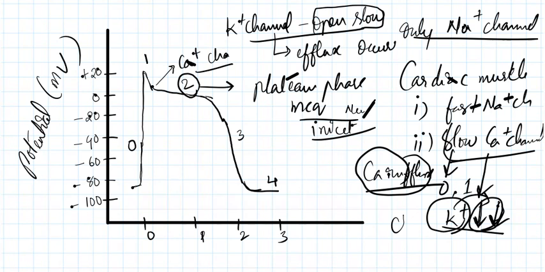I think that's enough for cardiac action potential, and I think we discussed everything in this graph. You look at this graph. Yes, someone is asking about the refractory period. What is a refractory period?